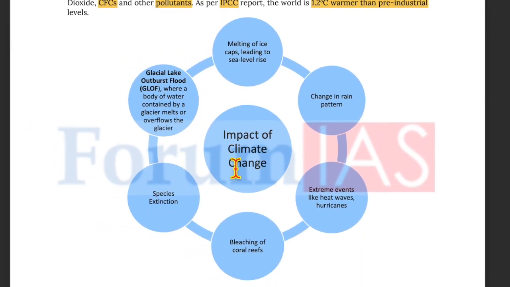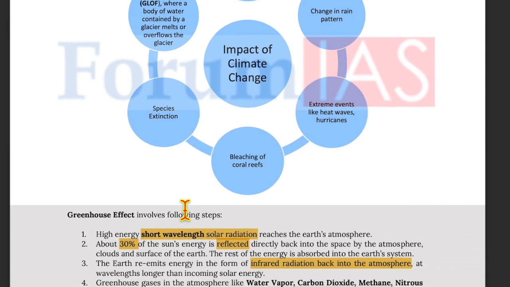Now, the impact of climate change can be seen in the bleaching of coral reefs, extreme weather events like heat waves and hurricanes, change in rain patterns, melting of ice caps leading to sea level rise, glacial lake outburst floods, where a body of water contained by a glacier melts or overflows the glacier, and species extinction.